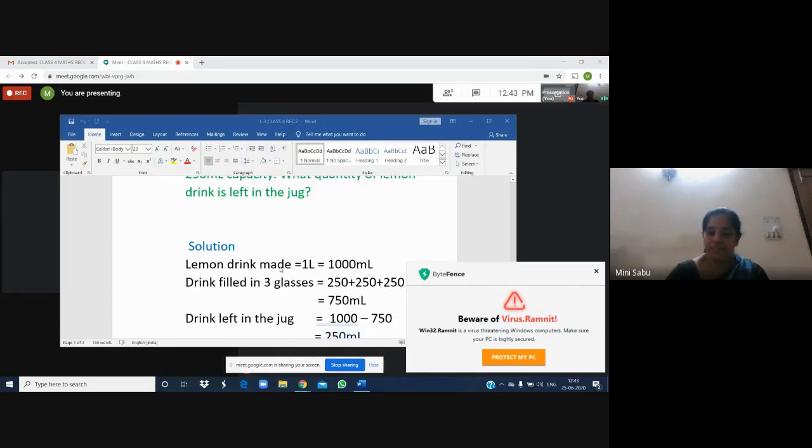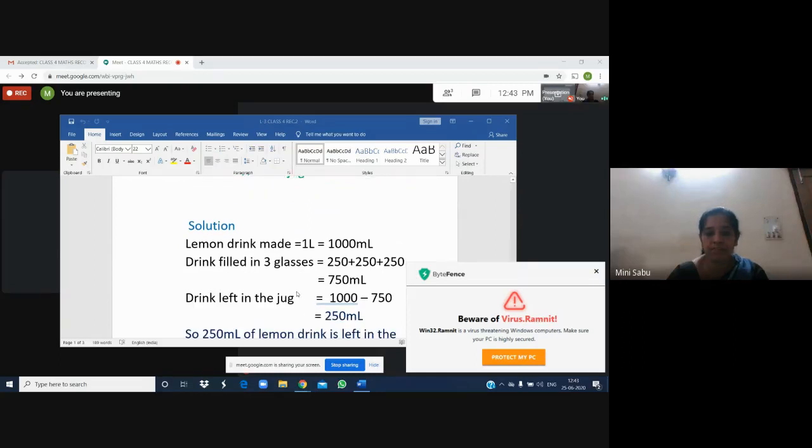Lemon drink made. How much lemon drink was made? 1 liter. Now only we learned 1 liter is how many milliliter? 1000 milliliter. Drink filled in 3 glasses. First glass 250 ml. Second glass 250 ml. Third glass 250 ml. All these 3 together make 750 ml. Did you understand? 250 plus 250 is 500. 500 plus 250 is 750. If you write and add also, you will get 750 ml. And unit also, 750 ml.